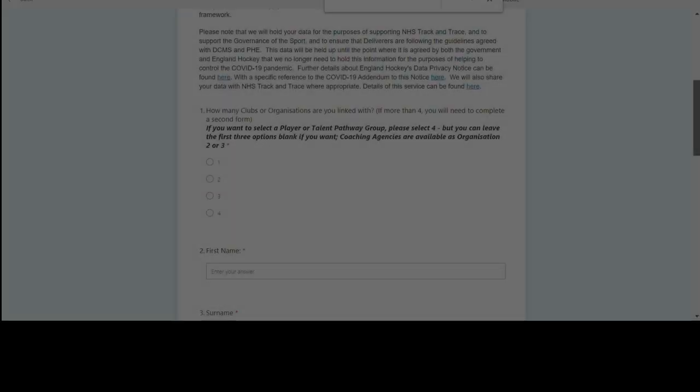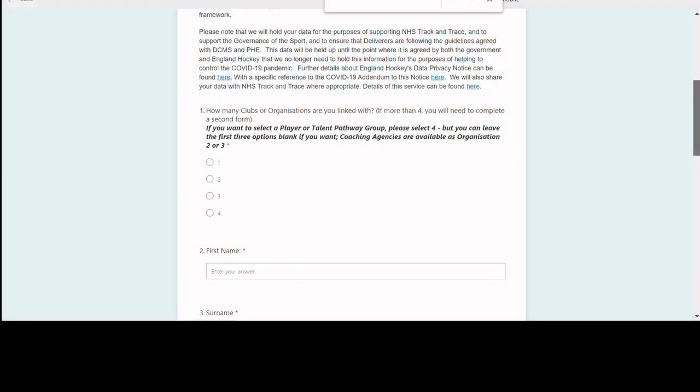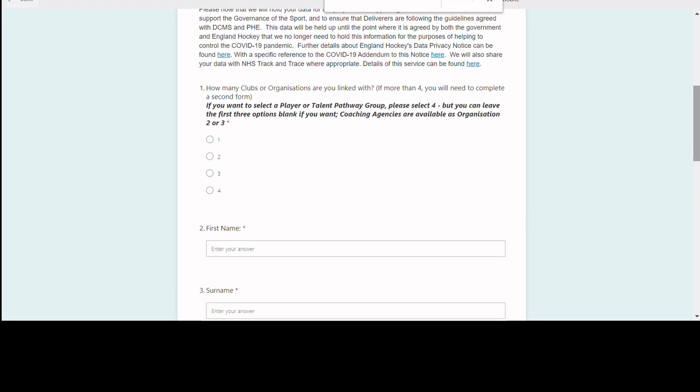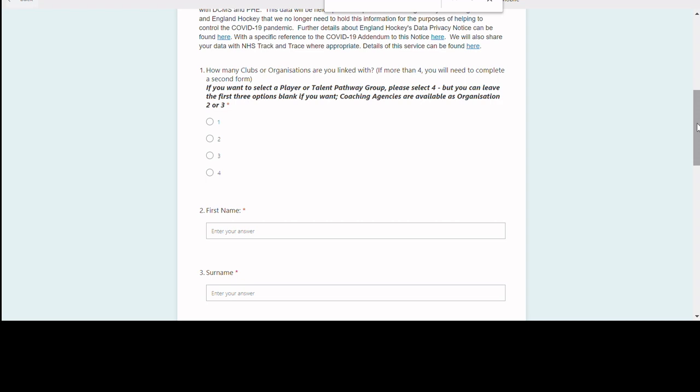If we return up to the top of the form and look at question 1 again, the other options you have are if you wish to link to multiple clubs. So you would choose 2, 3, 4 if you are linked to more than one organisation in terms of club hockey. The other thing you might want to do is choose 2, 3 or 4 if you want to connect yourself to something that's a non-affiliated body. So referring back to those masters groups, county squads, etc.